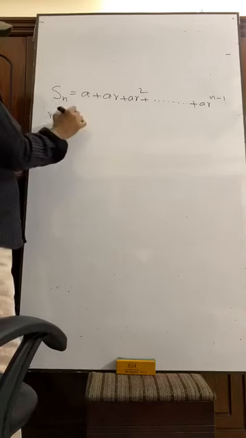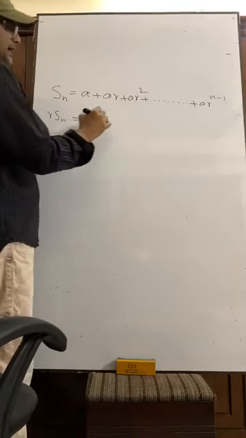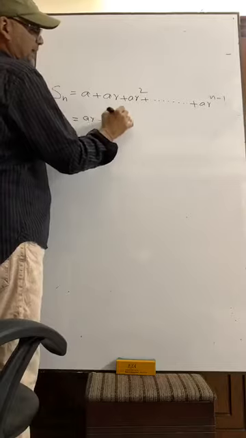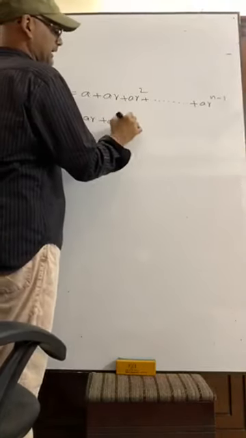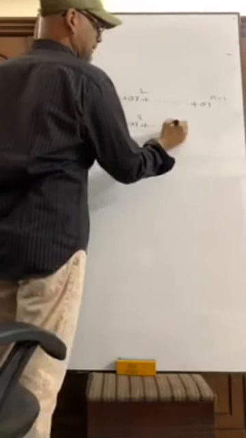It will be A into R, AR, it will be AR square, it will be AR cube. In this way, we have to multiply.